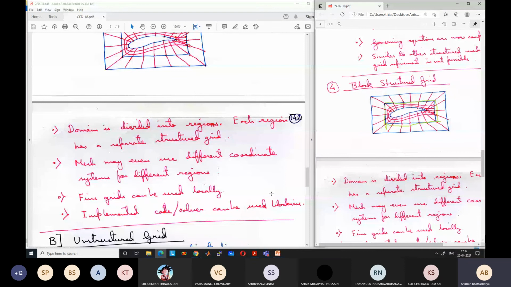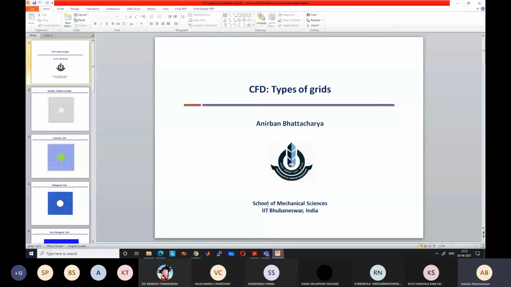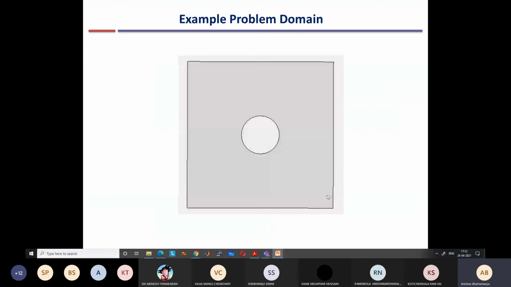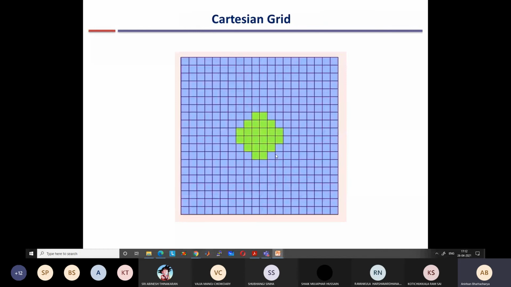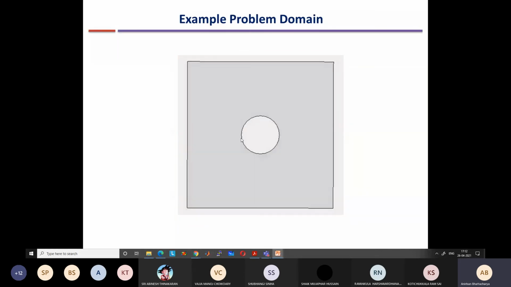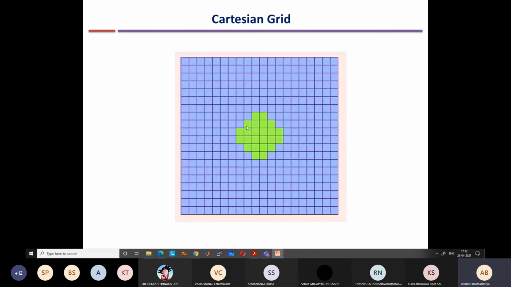Let us look at how some of the examples look like. Say this is a geometry, okay, and we want to calculate the flow over the cylinder or flow over a circle in 2D. So in the Cartesian coordinate system, the circle will look like this. If I have a very coarse mesh, I can just approximate the circle using stepwise geometry like this, and you can imagine that the calculation will be quite inaccurate. But this is how we do in our code also. When we solve, we just take this type of approximation, but we take large number of grids so that we get approximately good calculation.